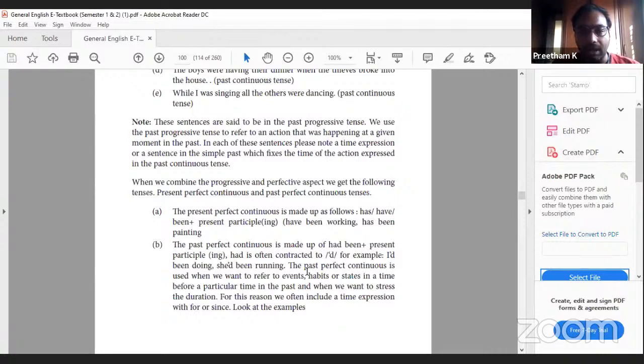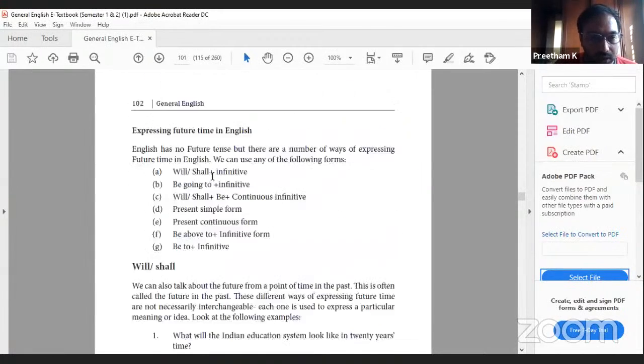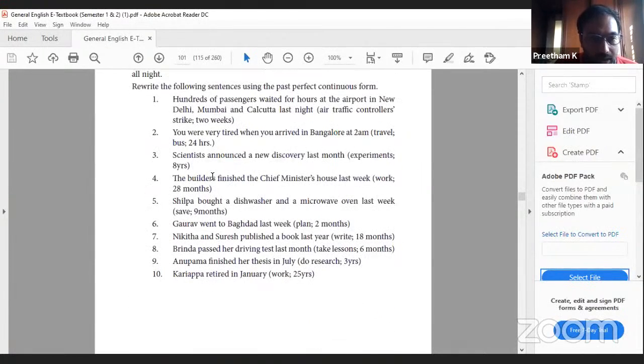The present perfect continuous is used when we want to refer to events, habits, or states in a time before a particular time in the past, and when we want to stress the duration. For this reason, we often include a time expression with for or since. Look at these examples. So based on this, you are supposed to do the following exercises. So till here, I will stop at this.